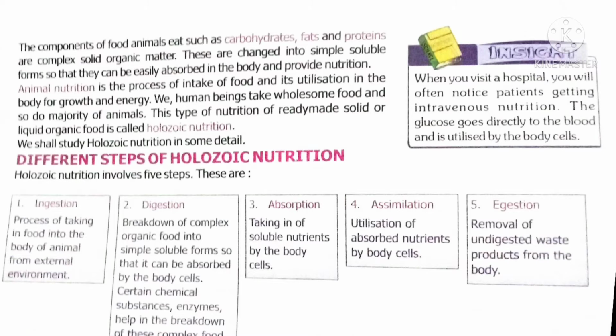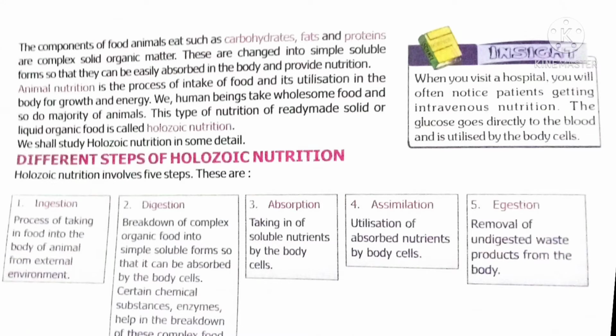Animal nutrition is the process of intake of food and its utilization in the body for growth and energy. Holozoic nutrition can be defined as the method of nutrition which involves intake of complex substances that may be in the solid or liquid state.